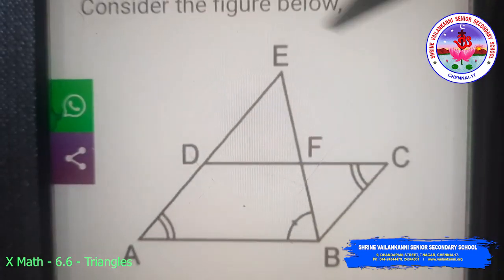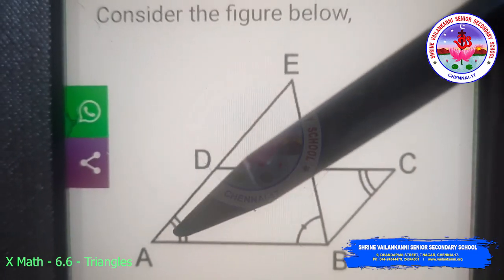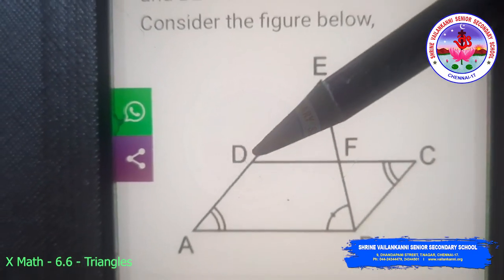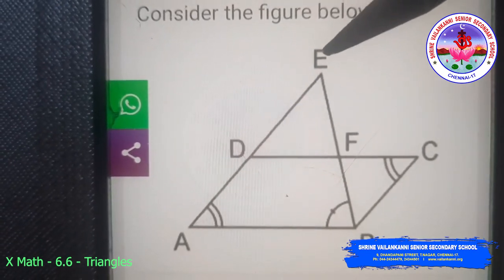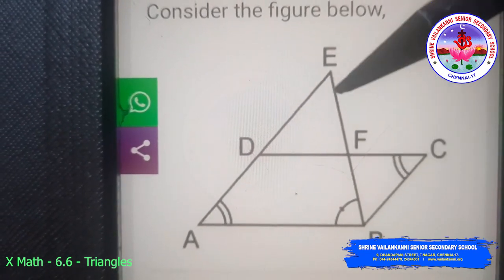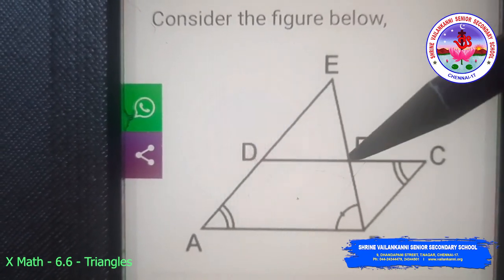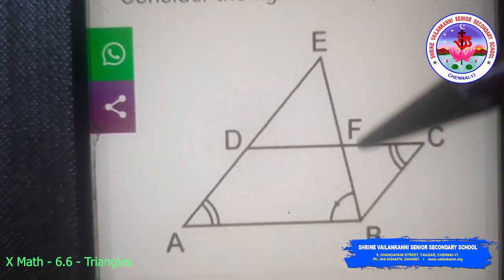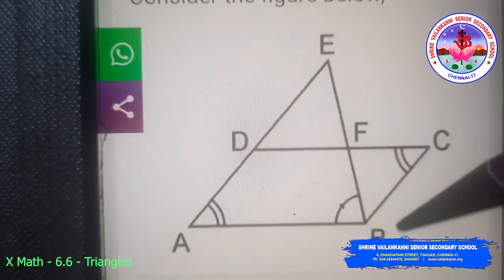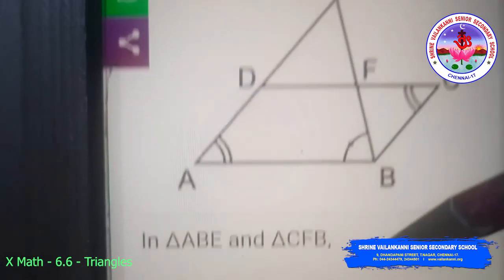It is given in the problem that ABCD is a parallelogram and the side has been produced to a point E such that it is joined with B. This BE intersects the line CD at F. We want to prove that triangle ABE is similar to CFB. Now coming to the solution.